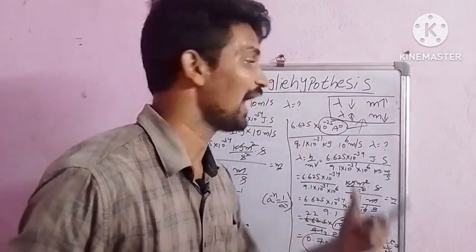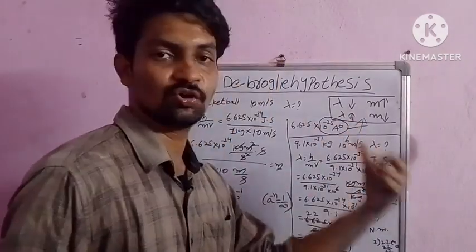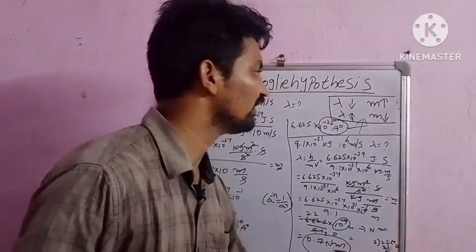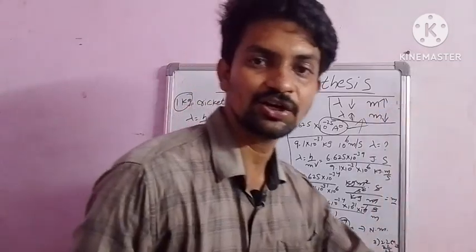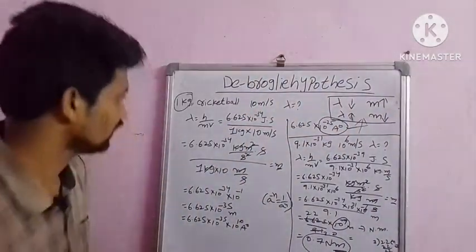High mass possesses the low wavelength. Low mass possesses the high wavelength. So, wavelength is inversely proportional to the mass of the object. That is it.